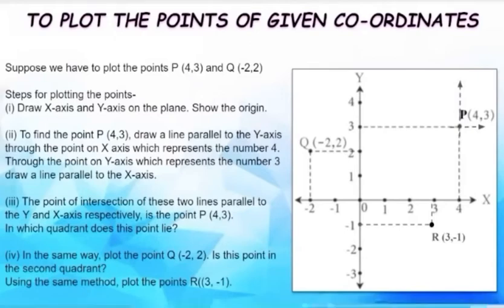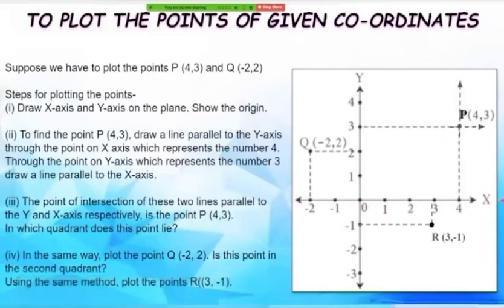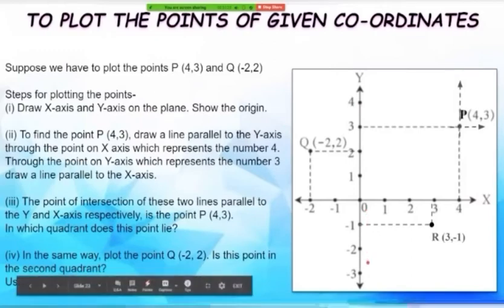The first step is to draw the x-axis and y-axis on the plane and show the origin. So this square is our plane, and we first draw the x-axis, that is the horizontal line, and the y-axis, that is the vertical line perpendicular to the x-axis, and we also mark our origin.